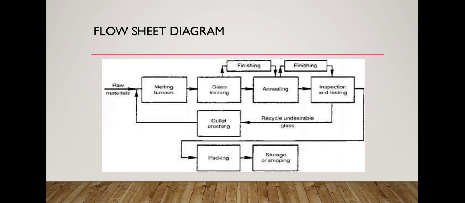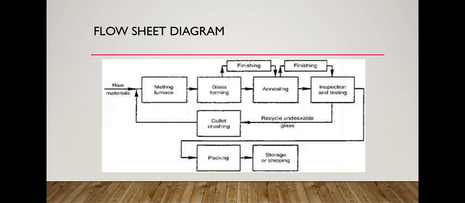Now you can see the flowsheet diagram of glass manufacturing. First of all, the raw materials enter the melting furnace. In the melting furnace, all the raw materials are crushed and mixed smoothly. After the melting furnace, the material goes to glass forming, the glass forming chamber, then goes to the finishing procedure and then annealing.